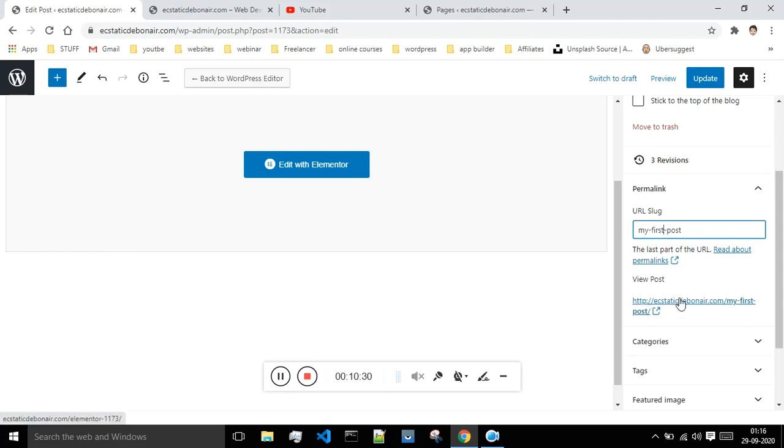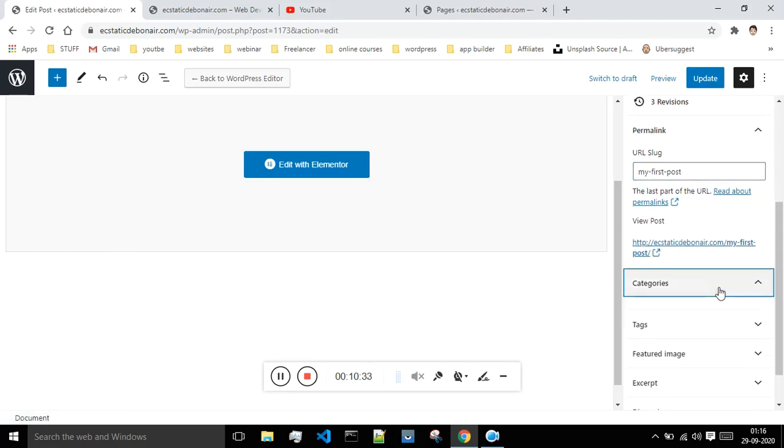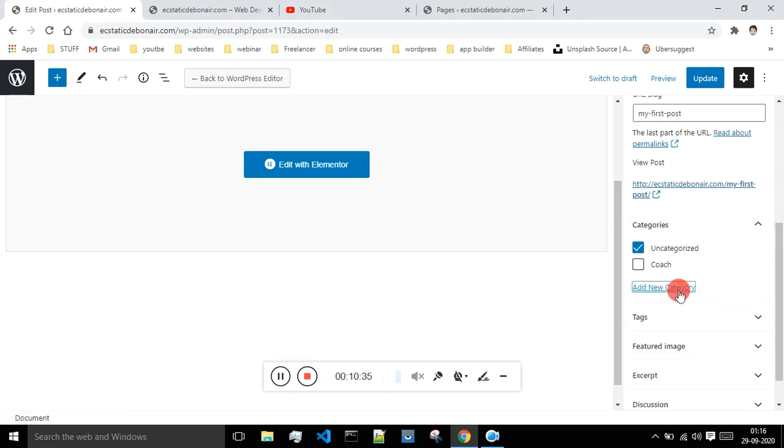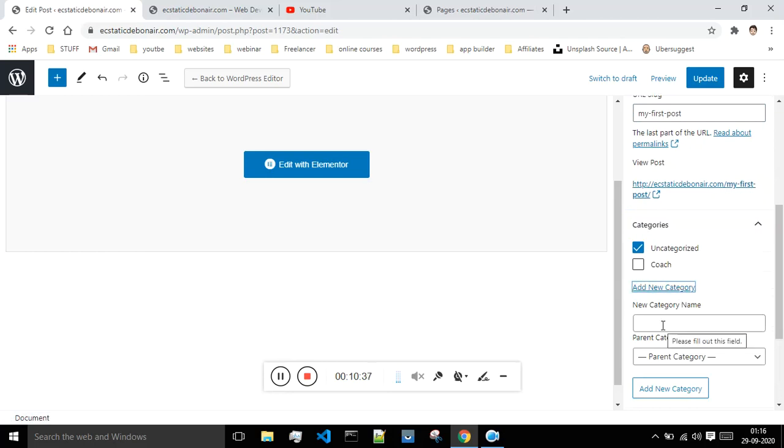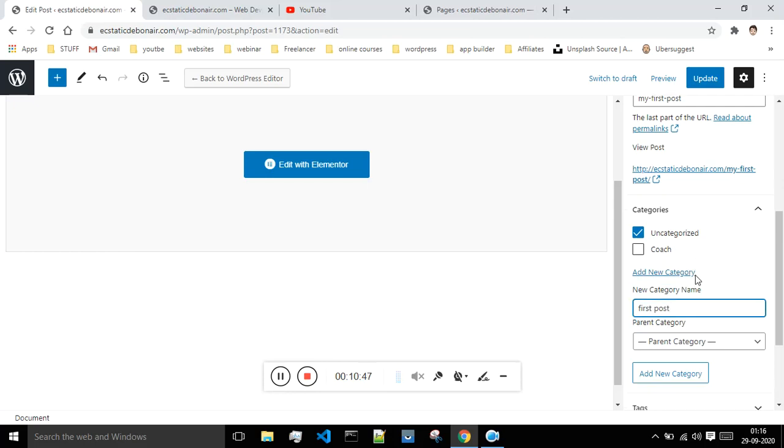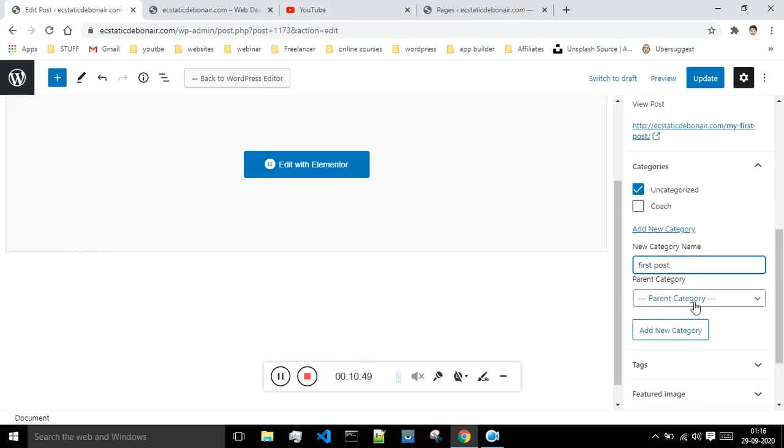and this is how the post link would look, and this is the category. You can create a new category. Just now in our previous tutorial I have talked about the category, so you can give the categories over here, okay, and you can say this as a parent category, and say add new category. Let me just show you how to do that.